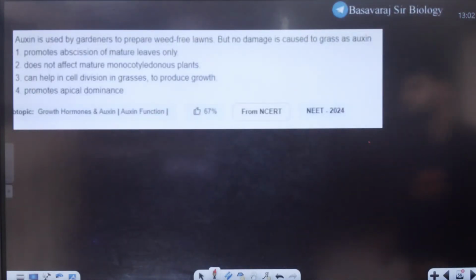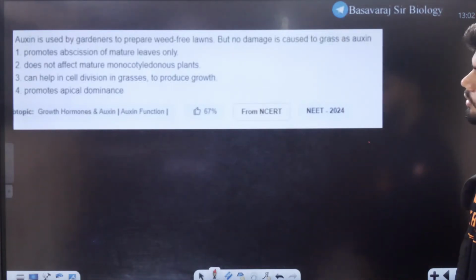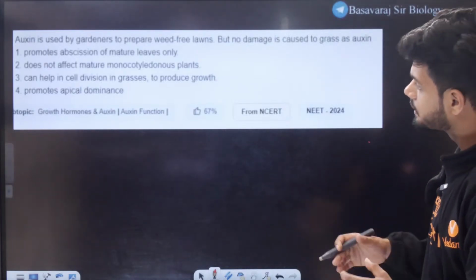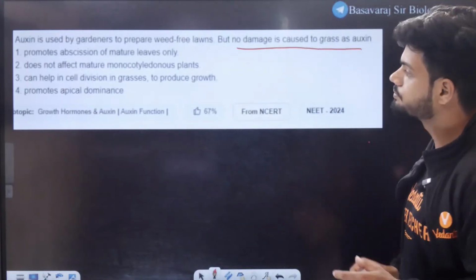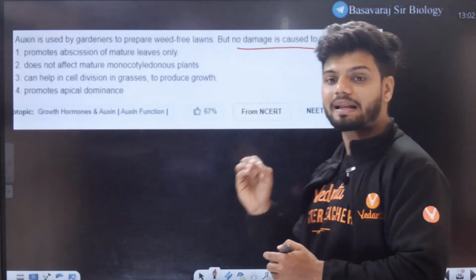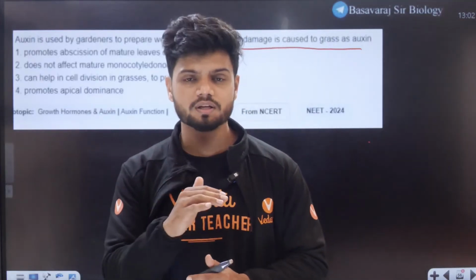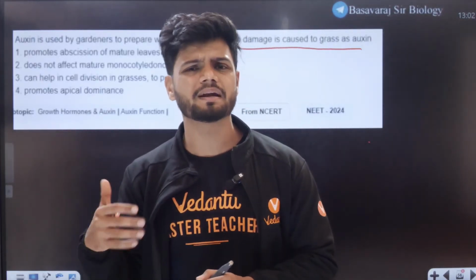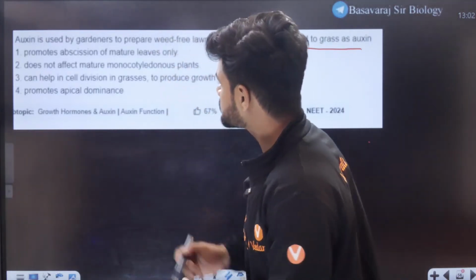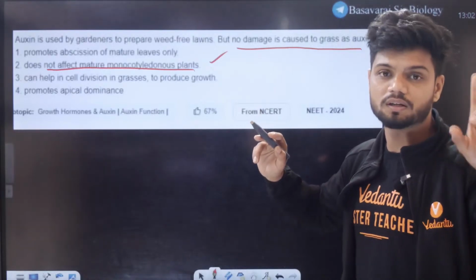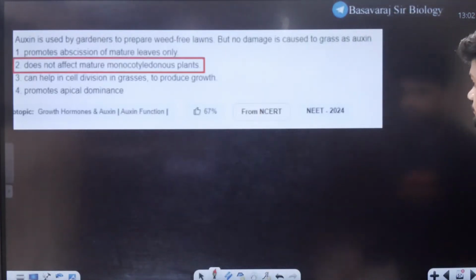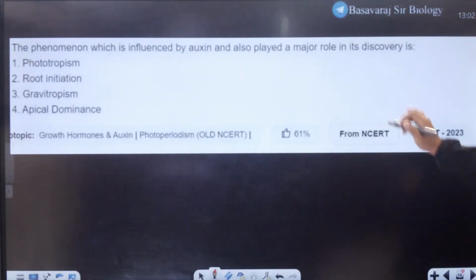Look at this question, students. I think I told you already, right? Auxin is used by gardeners to prevent weeds in lawns, but no damage is caused to the lawn. I told you, auxin mainly attacks the dicots but not monocots, because monocots can easily metabolize it. So it does not affect the mature monocot plants, only the dicots.